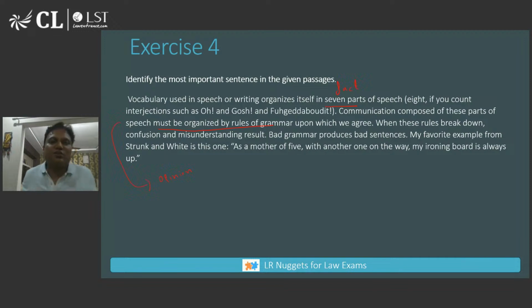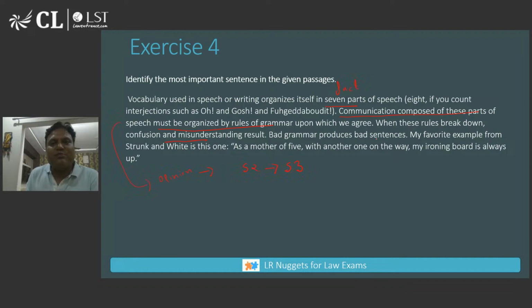So, what the author is trying to say is that communication should be based on some rules, which we call grammar. When these rules break down, confusion and misunderstanding result. So, what is this statement? This statement is the effect of something mentioned in statement number two. S2 is important: communication must be organized by rules. S2's effect is S3. The negative effect is S3. When the rules break down, misunderstanding results.